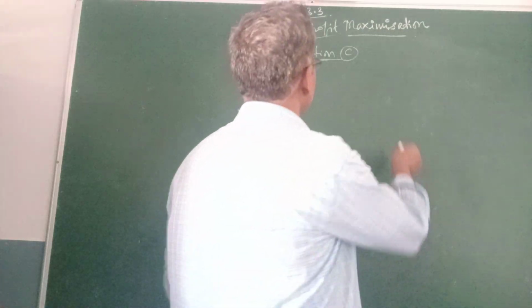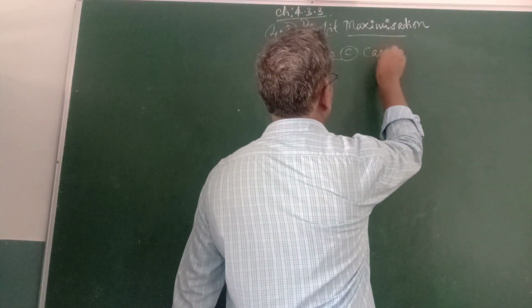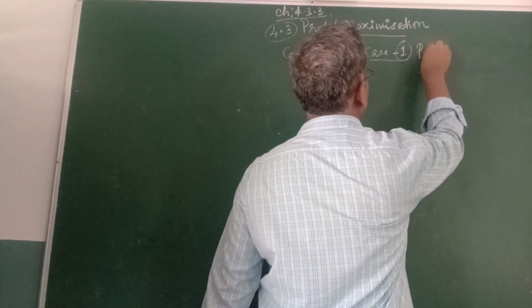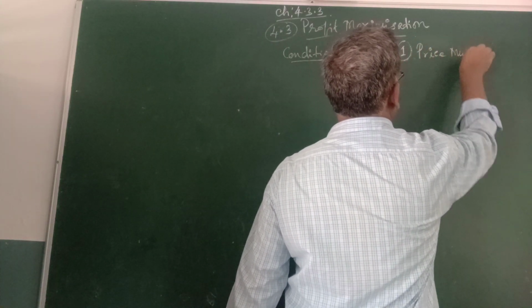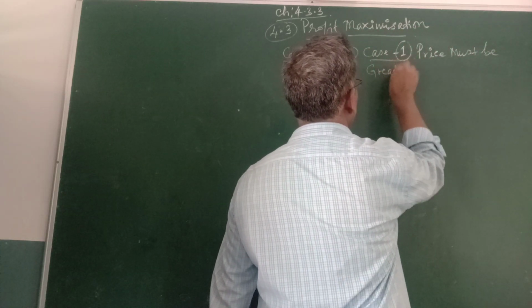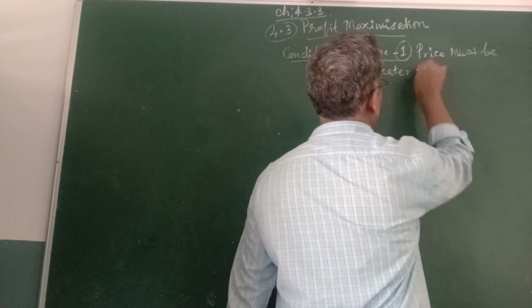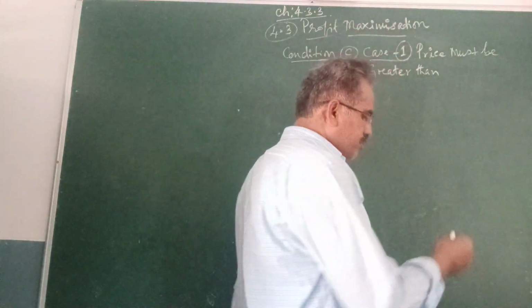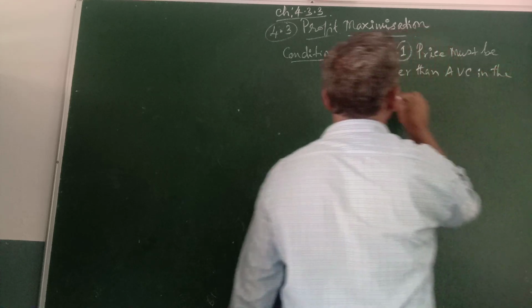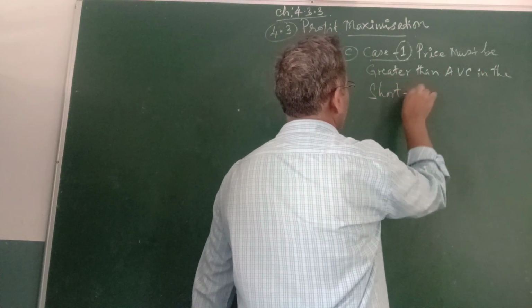The third condition, case 1, where the profit can be possible: the price must be greater than marginal cost, always the marginal cost of ABC, in the short run.